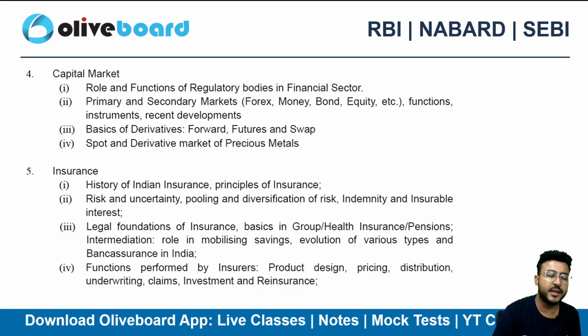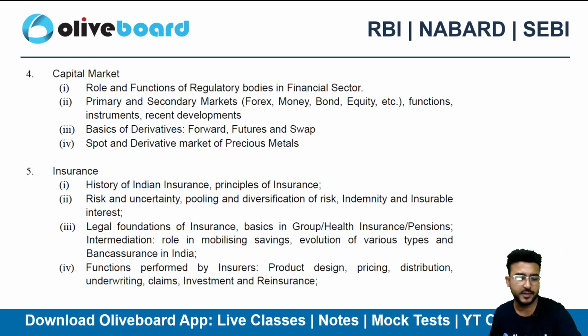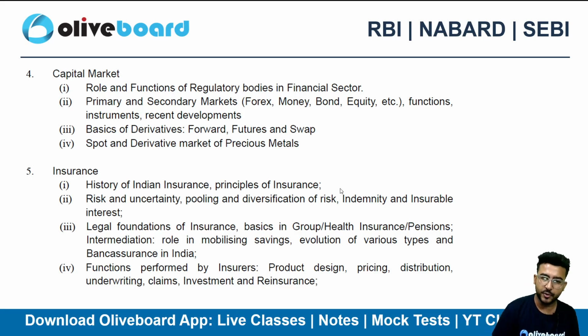Coming to the capital market, again this portion is also getting repeated. This will again give you a compounding effect. Why? Because you have studied the capital market and financial market chapter in the finance part only. Insurance related understanding is also required here. So what is the history of insurance? What are the principles of insurance? Risk and uncertainty and concepts like these can also be very, very important for you guys, right?